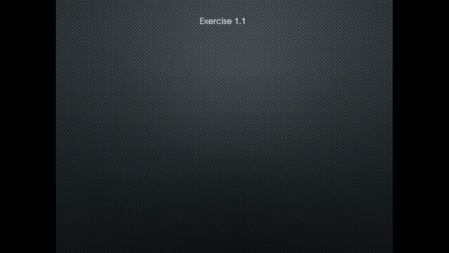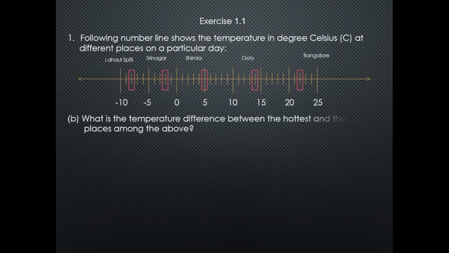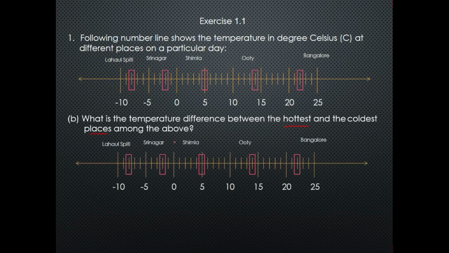Now come to question number 1, part b. What is the temperature difference between the hottest and coldest places among the above? To find the temperature of the hottest and coldest places, we will use the number line.